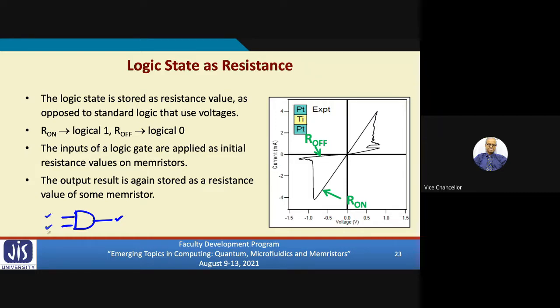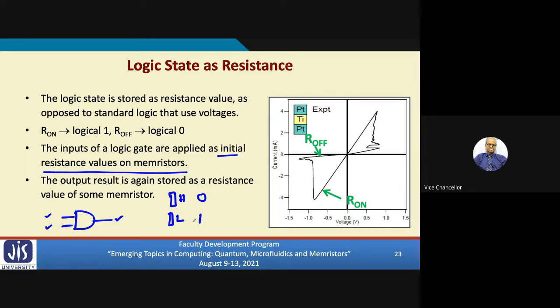We don't apply the inputs as voltages. Rather, we apply the inputs as initial resistance values on memristors. Suppose there are two memristors, one here, one here. I apply this in the high resistance, I apply this to the low resistance, which means my first one is logic 0, second one is logic 1.